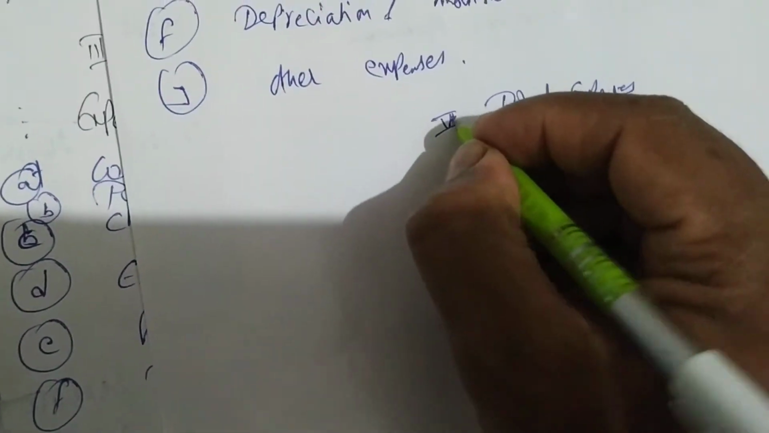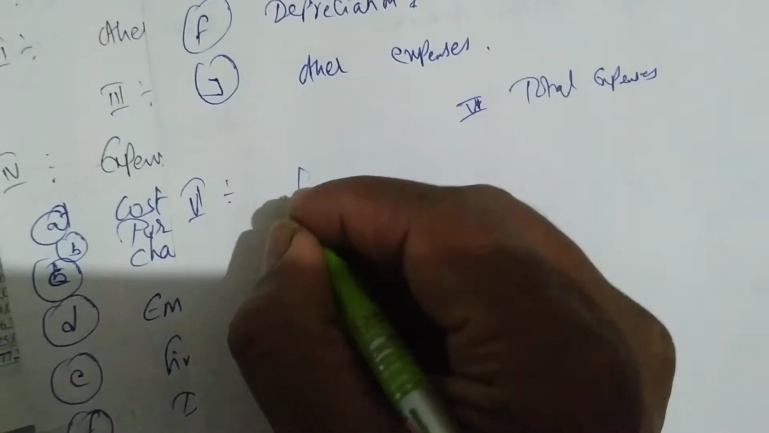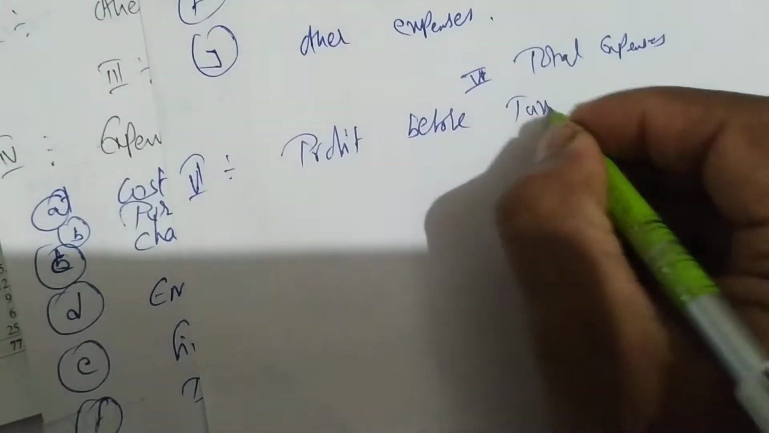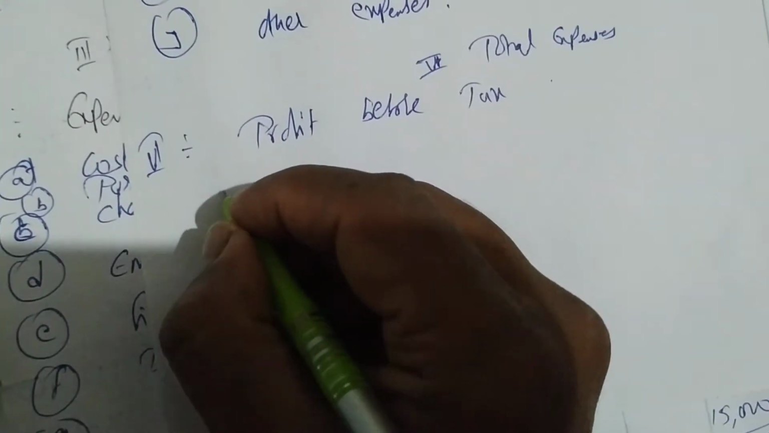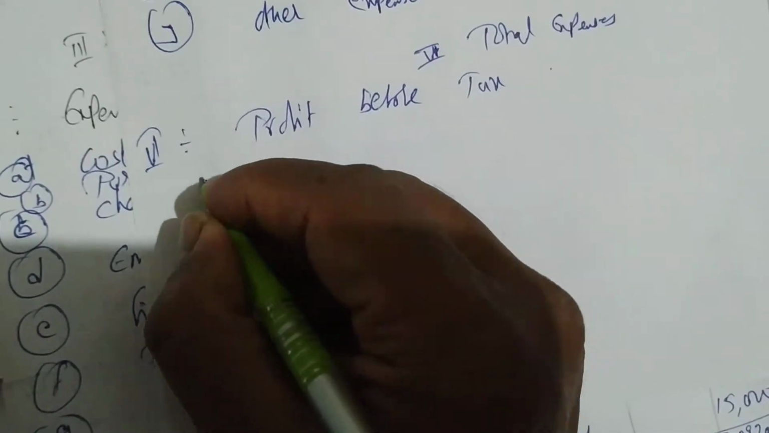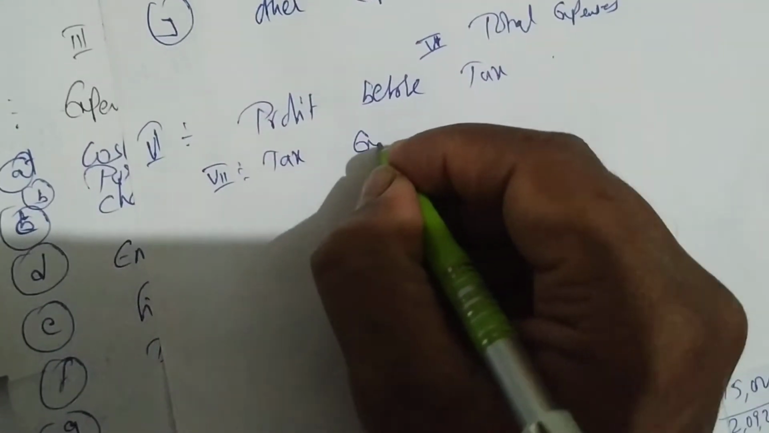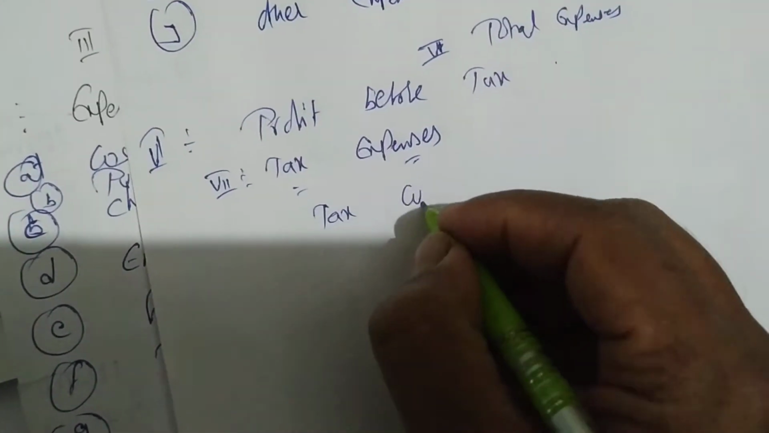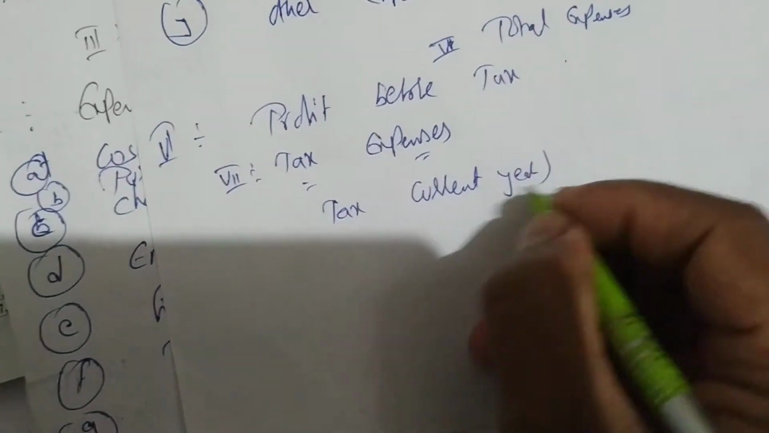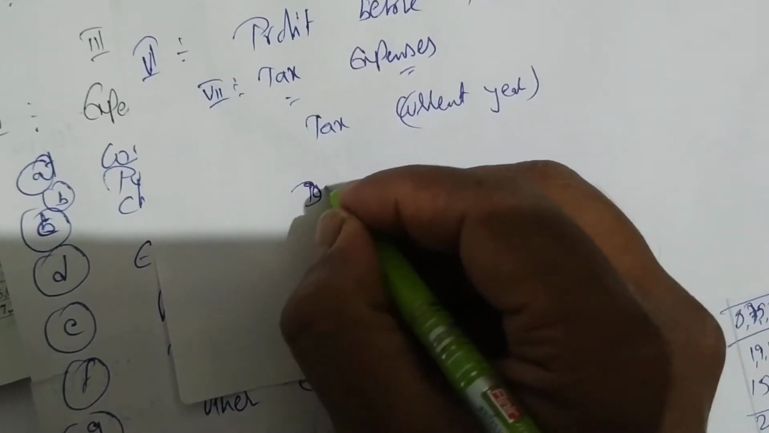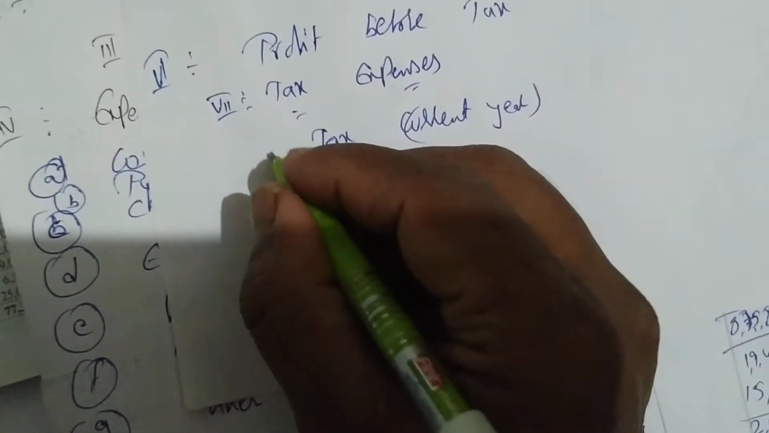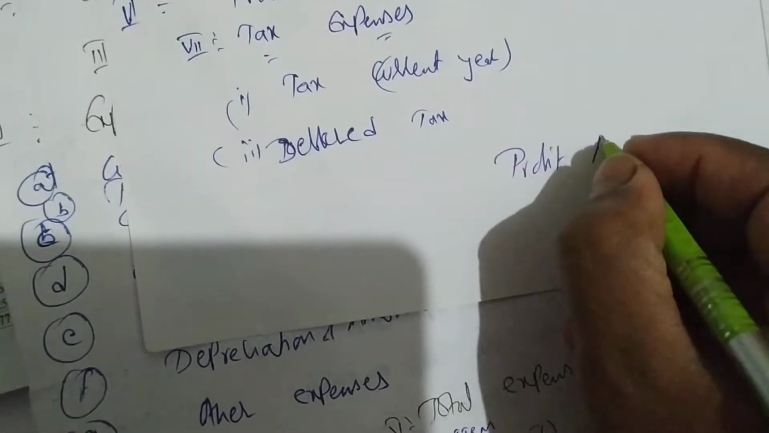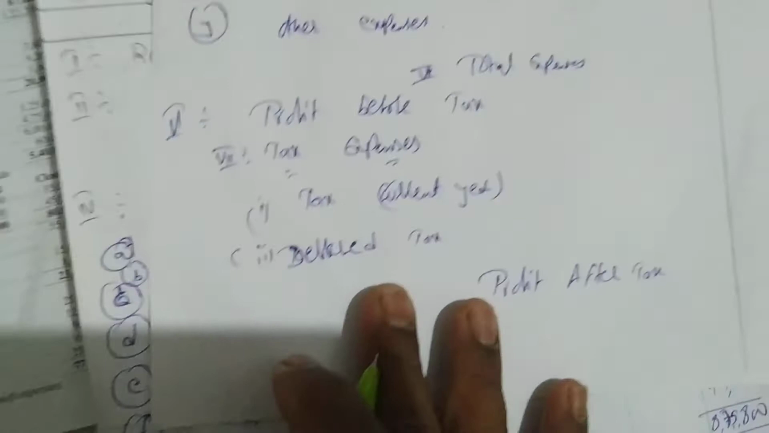Roman number 5, Roman number 6, profit before tax. You can write it directly because in the problem there is no exceptional item. Then you write tax expense, Roman number 7. First is the tax, current year, then tax, deferred. Then profit after tax. Done. This is your format.